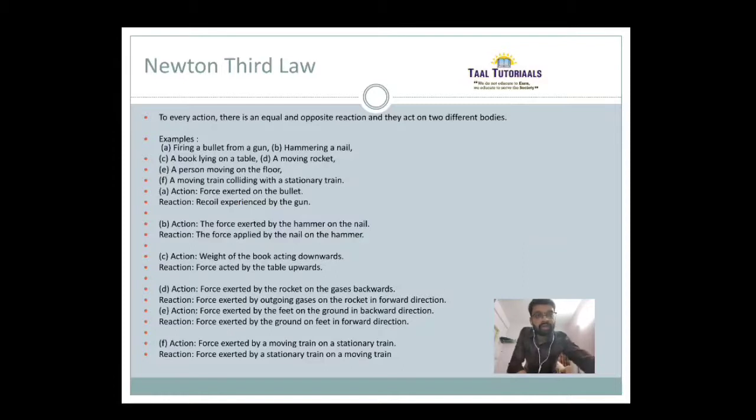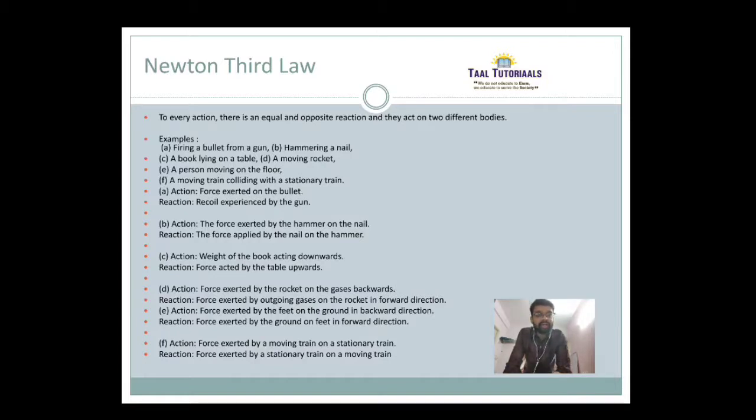Now, what is Newton's third law? To every action, there is always an equal and opposite reaction. See, I have shown you some examples here, and I have also shown how it is an action and how it is a reaction. See, first, firing a bullet from a gun. Action will be the force exerted on the bullet, and reaction will be the recoil experienced by the gun.